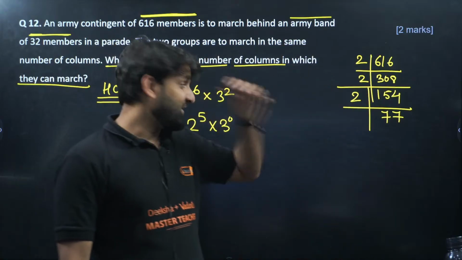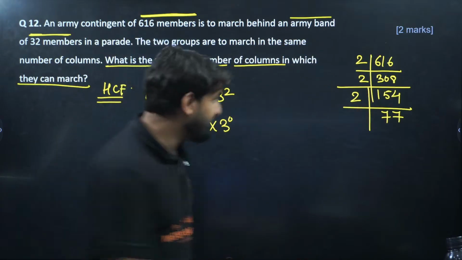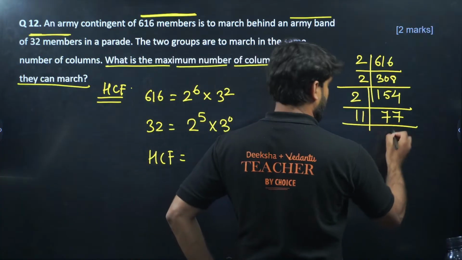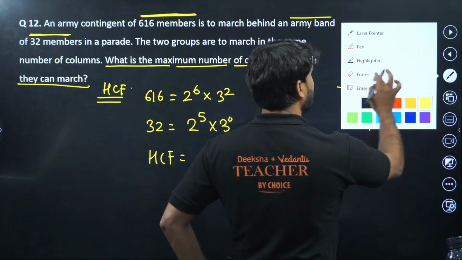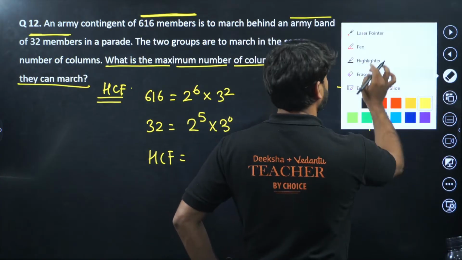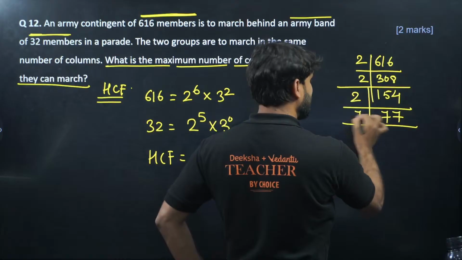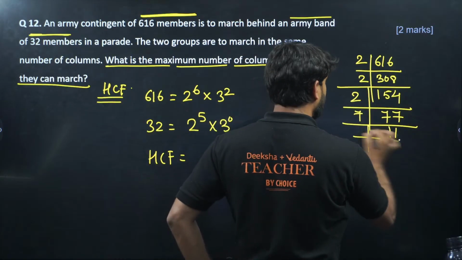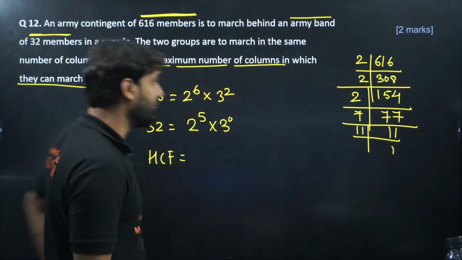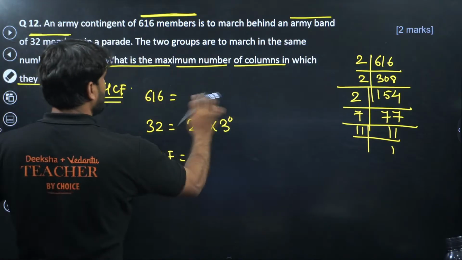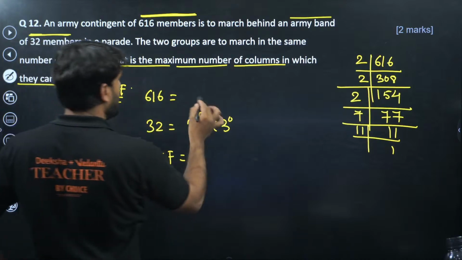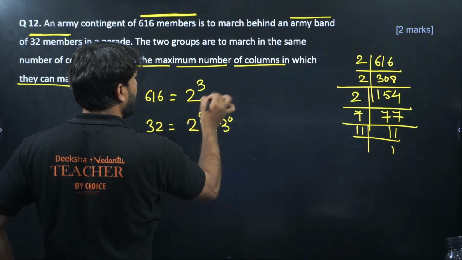Right, so 77 is not a prime number. We can take 11, not a prime, composite. So this is 7, and we can say 7 also. If we take 7 here, don't take 11 directly. 11 is a big number. Select the smaller number. So 11 and 11 will be. This is the correct format. So it can be written as 2 to power 3 into 7 into 11.